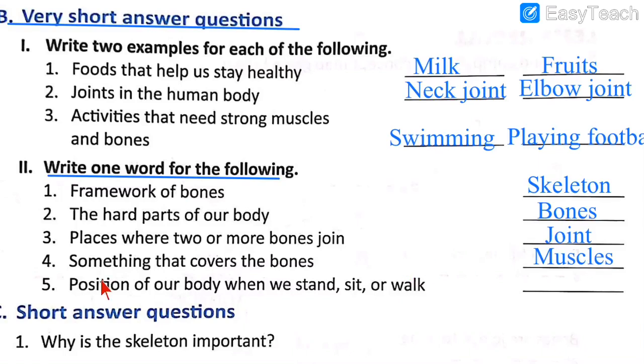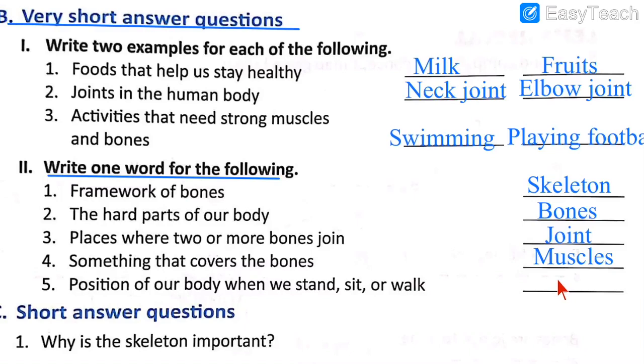Next, number 5. Position of our body when we stand, sit or walk. What is that called? As I told you in the previous video, you should sit straight, walk straight. I hope you are following that. So what is that called? The position of your body when you sit, stand or walk is called your posture. You should always keep the posture correct.